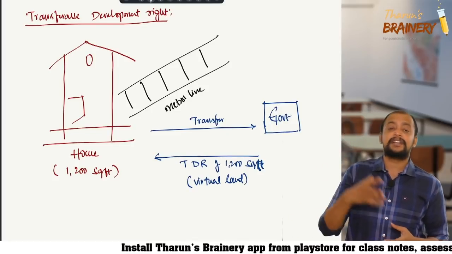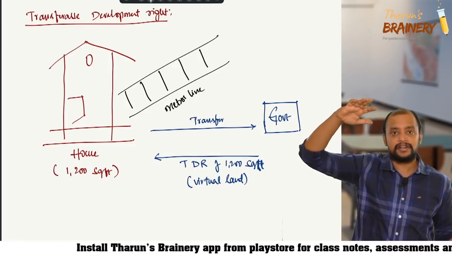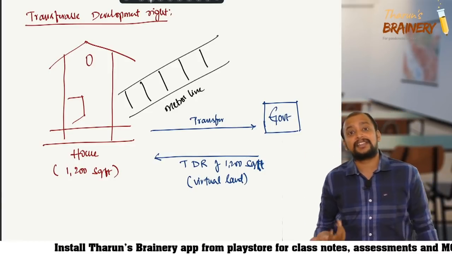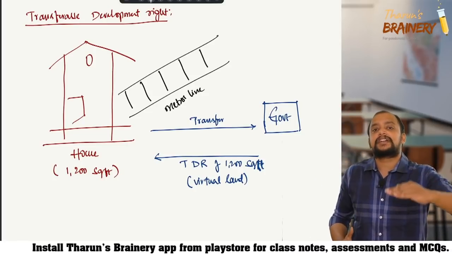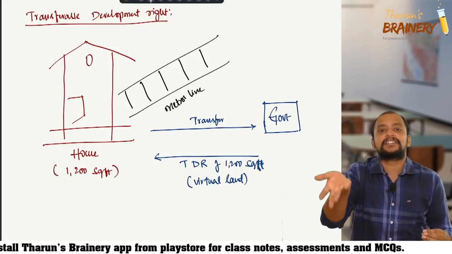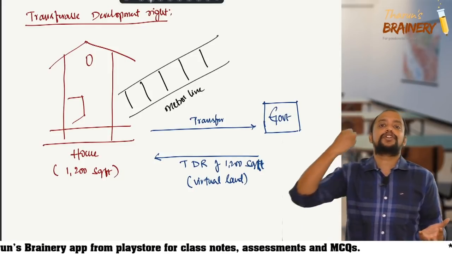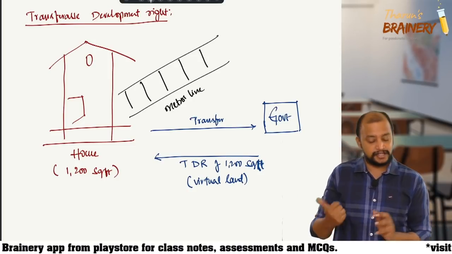So this TDR where it is given, using this TDR, we can increase the construction. Therefore the builder will buy this. Otherwise, see, I am constructing 6 floors. If I construct 2 more floors, only the building cost is extra, but I will be making more money out of it. So I will buy the 1200 square feet of TDR. That is the logic behind it.